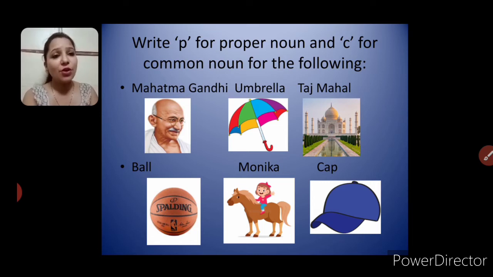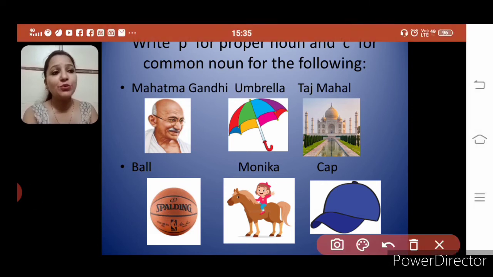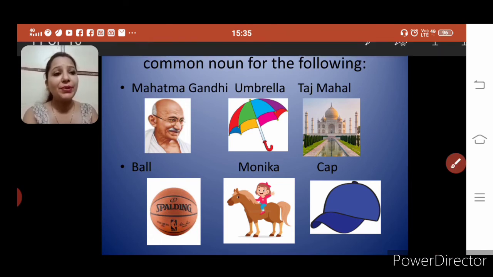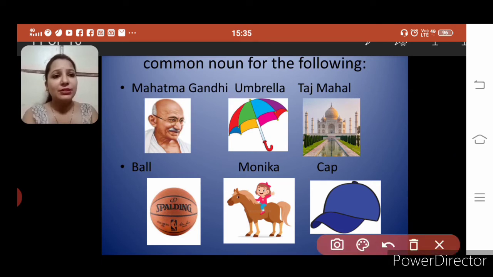Now let's sort it out. What we have to do in this, we have to write P for proper noun and C for common noun. First is Mahatma Gandhi. Is it proper noun?